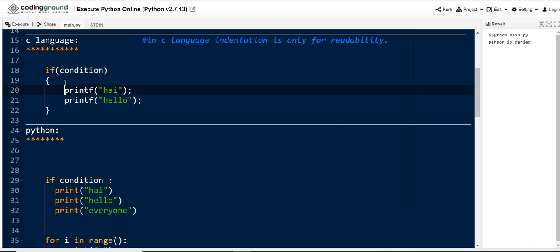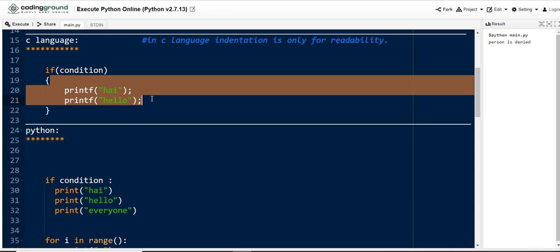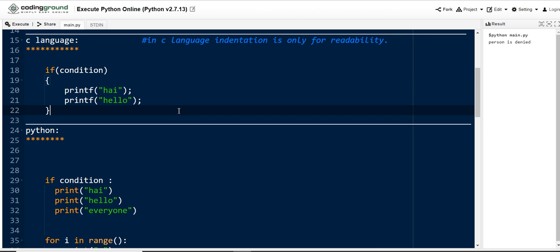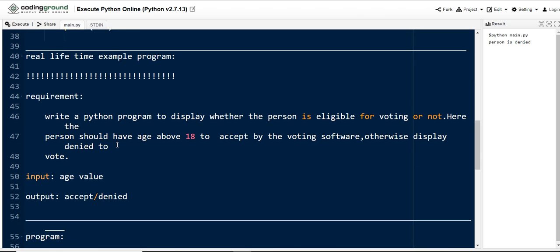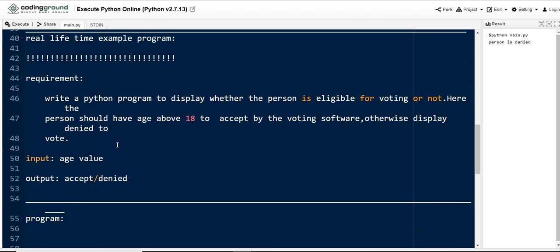In C language, we provide the scope for a particular block by using curly braces, an open brace and a closing brace. We keep the executable statements in between the open brace and the closing brace. This is how we work with indentation in Python programming, guys. Let me explain a real-time example program so that you will catch the indentation concept very easily.